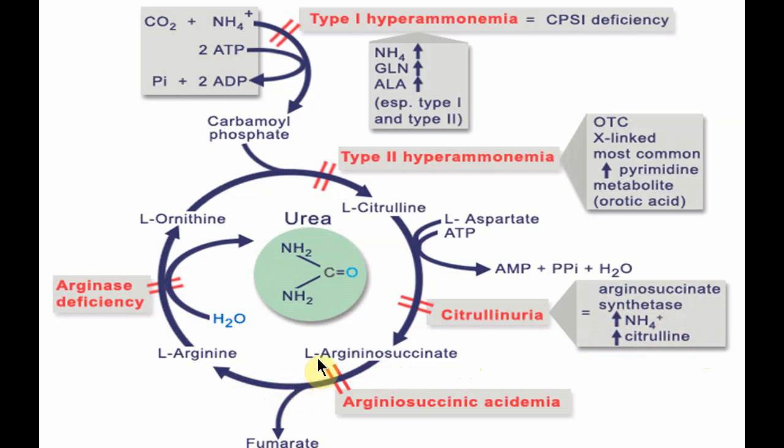If this enzyme is deficient, the condition is called argininosuccinic acidemia, where you will find argininosuccinate accumulated in our body along with high ammonia level.